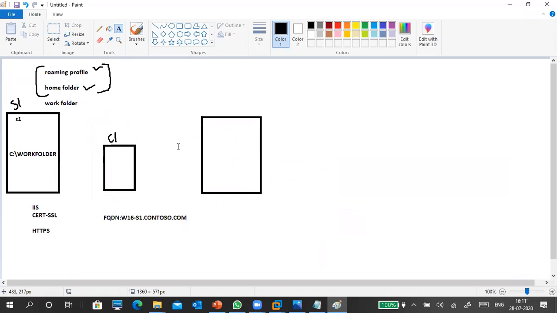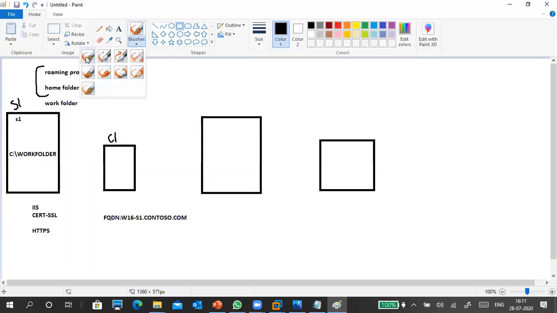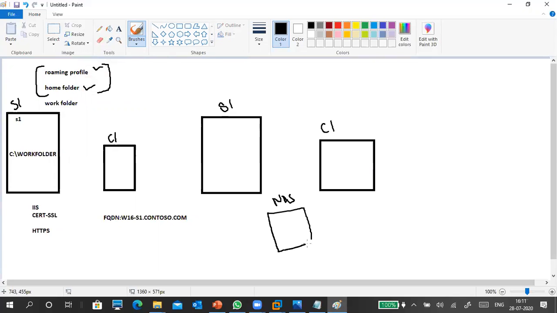Yeah. This is the server and this is the client. I will put the server and client in a separate manner. Again, this is server S1 and this is the client. Normally we store any centralized storage in a separate NAS box only, a network attached storage. So we have to take network storage.